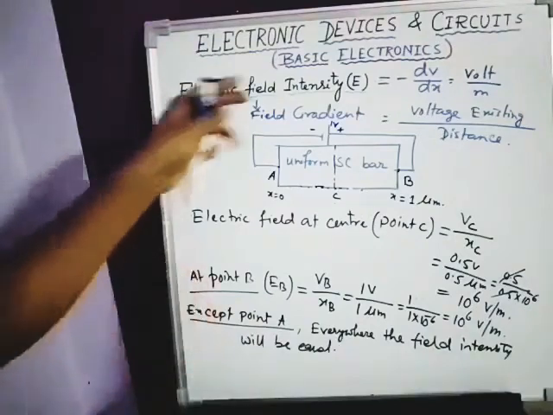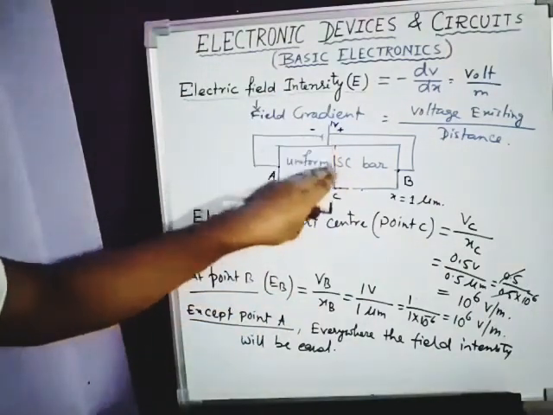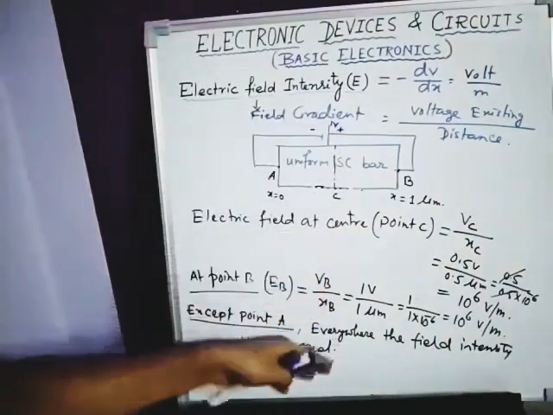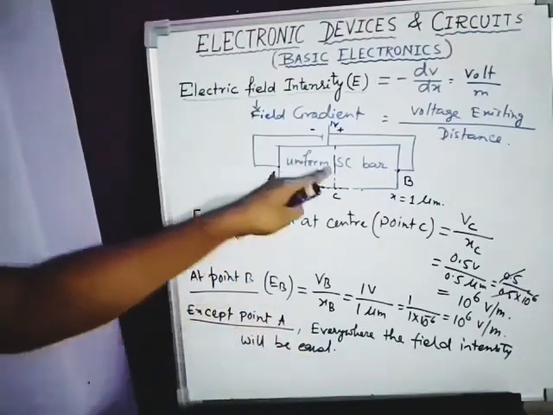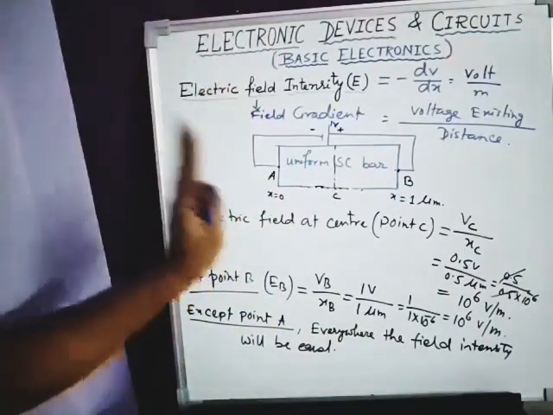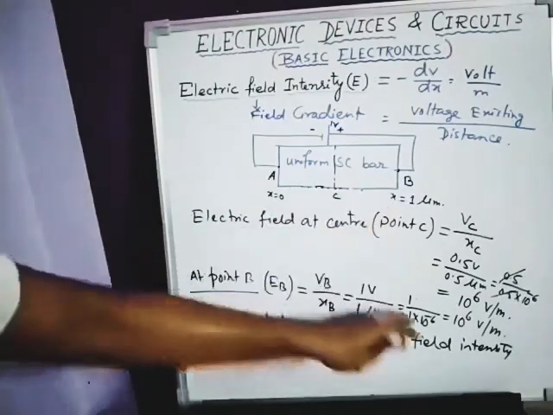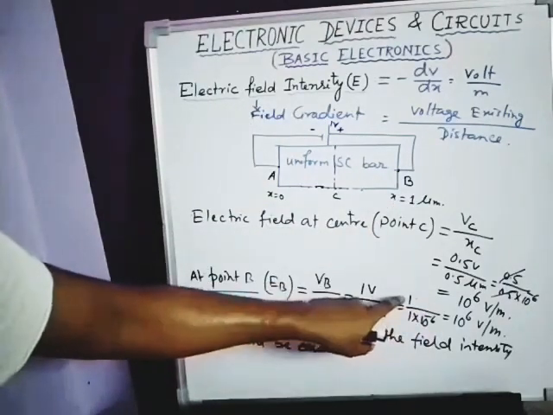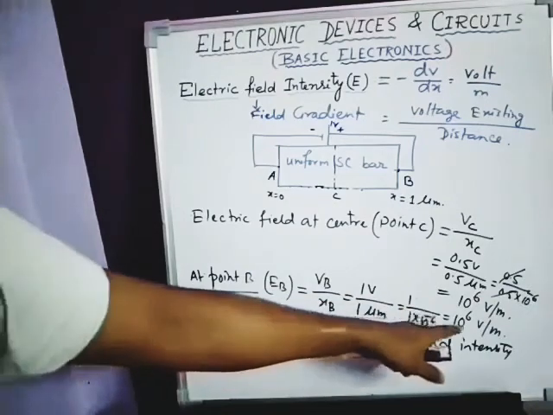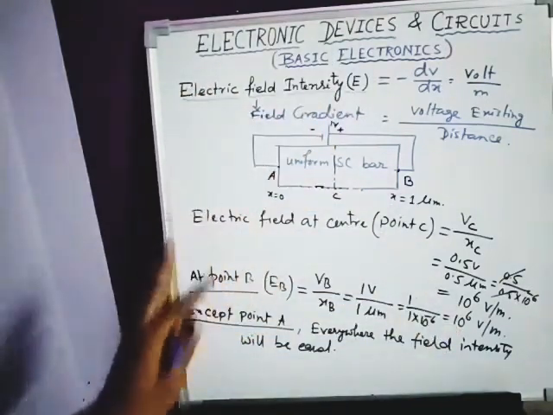Okay, so this is the overall field intensity of a uniform semiconductor, and this procedure is very important. Please remember, whenever this kind of question is given, what you can do is divide the voltage by the distance. Just see, I have done here: voltage is 1 volt and distance is 1 micrometer, 10 to the power minus 6. So this is how you have to solve.